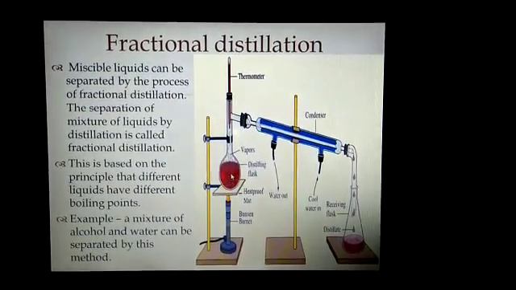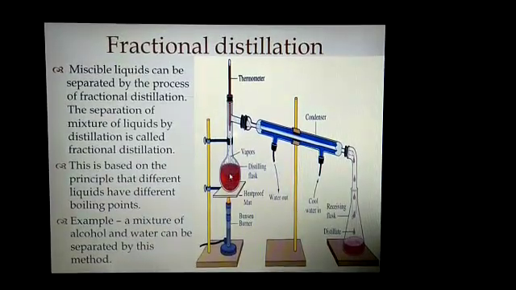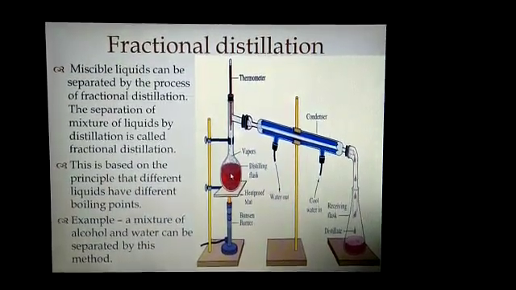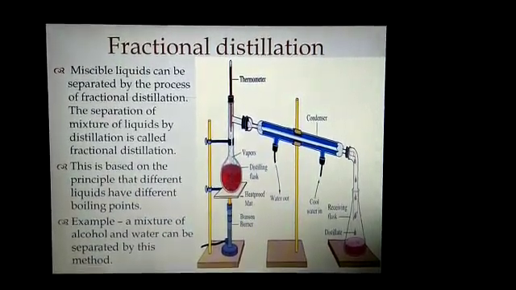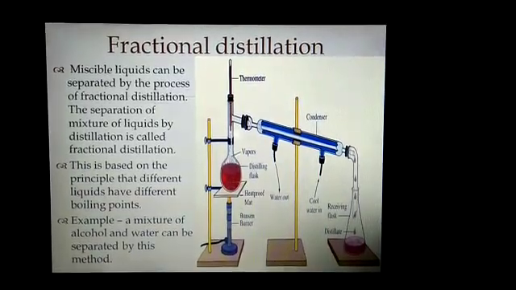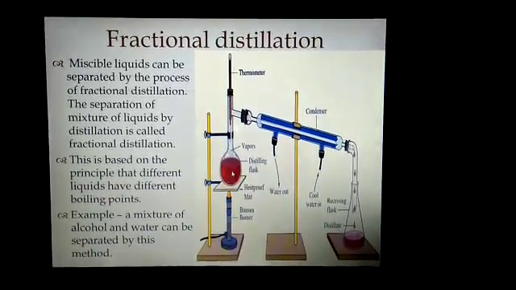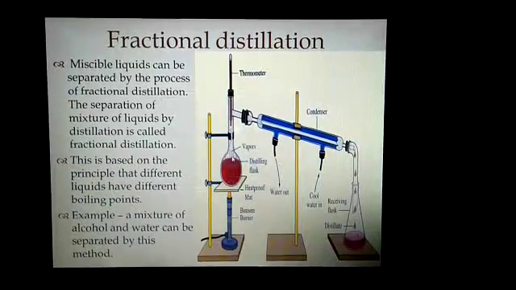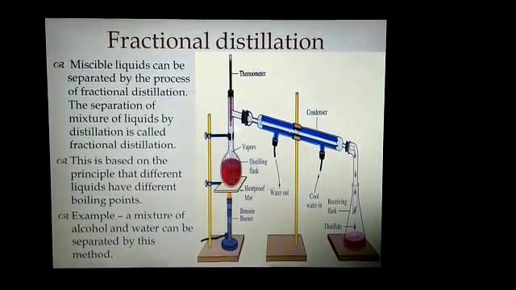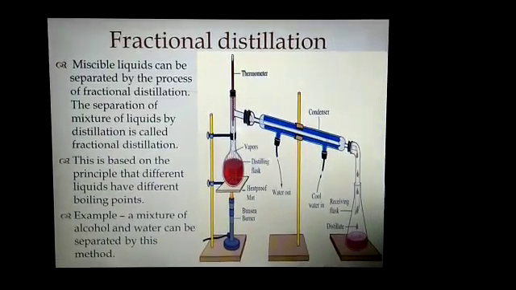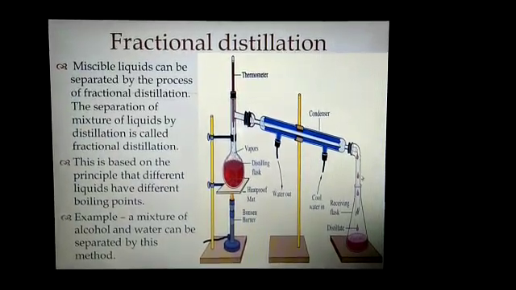Due to the heat, you know the alcohol has lower boiling point as compared to water. So alcohol will evaporate first. It will convert into vapor, and through this condenser it will pass on to a next receiving flask,